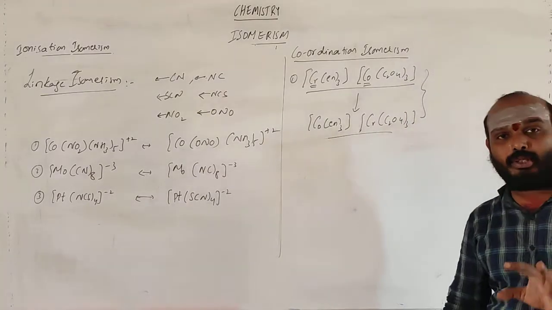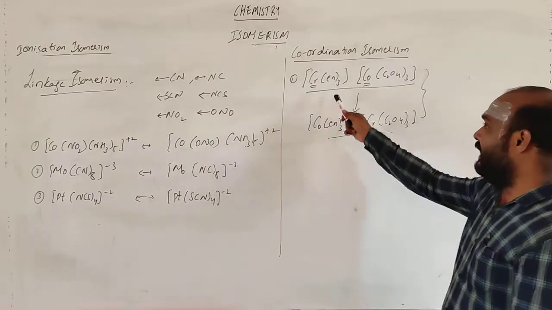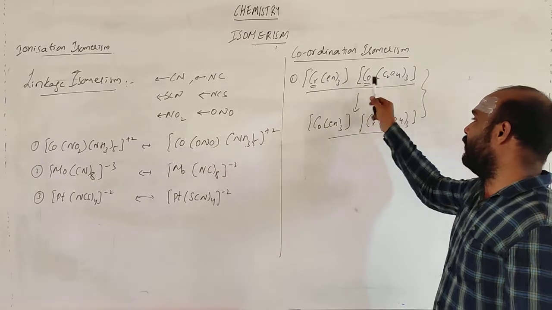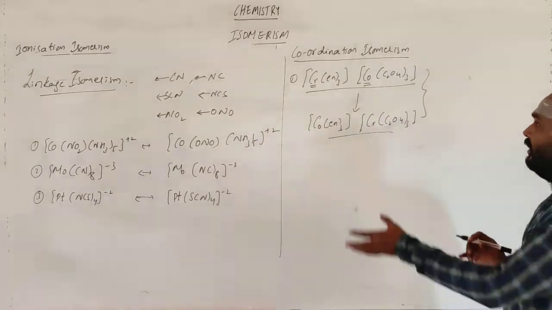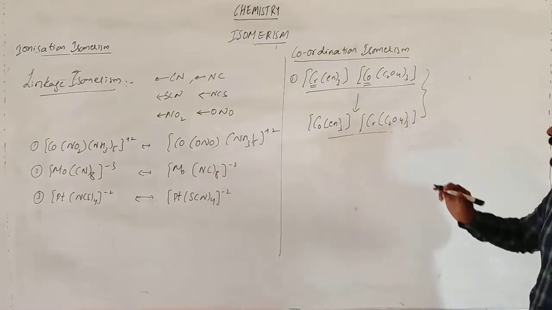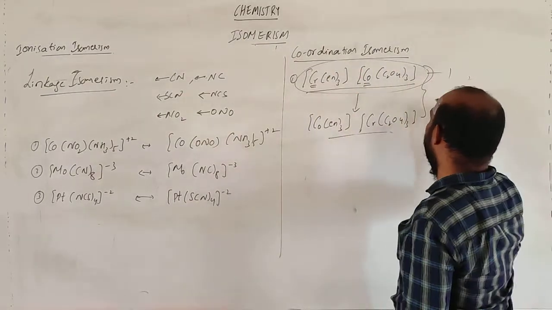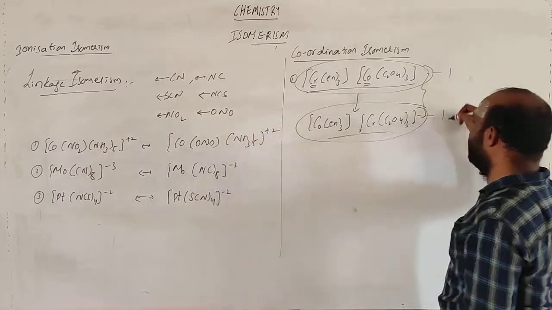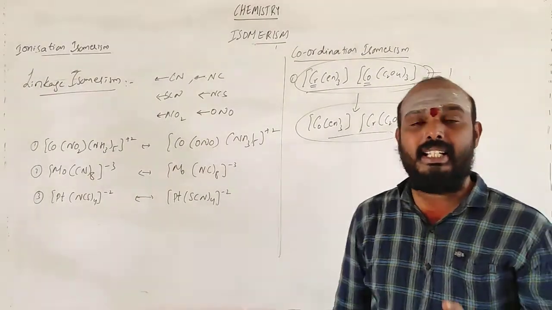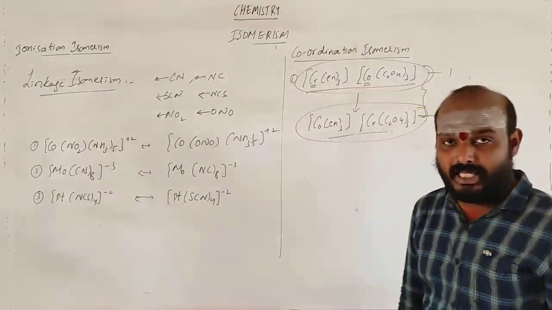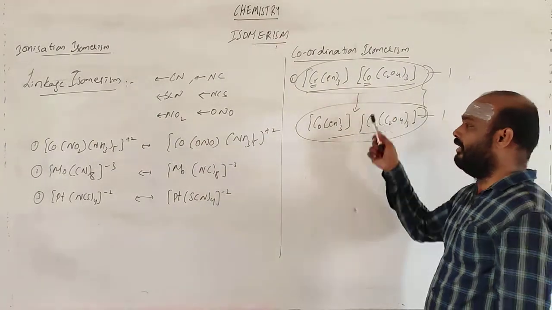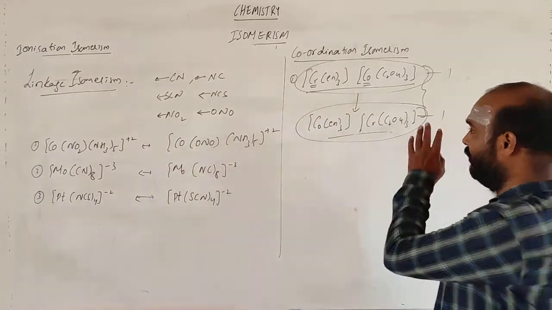Means in coordination isomerism, the central atom is being changed. See, en3 is okay, but chromium is here, you are getting cobalt. Here cobalt is there, you are getting chromium. You are getting a molecule like this. So this is one set, this entire set is one set, and this entire set is one set. These two are coordination isomers. Where there is a change in the central atom of the coordination sphere, then that type of molecules are called coordination isomers. The molecular formula is the same, but those are different.